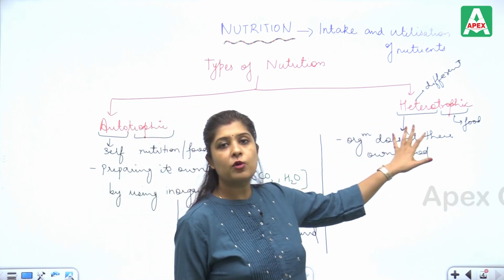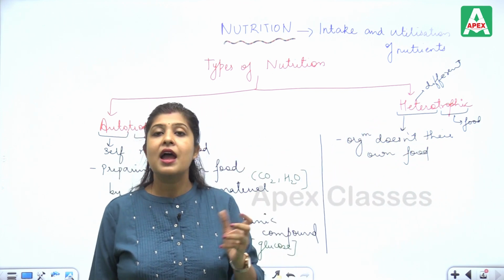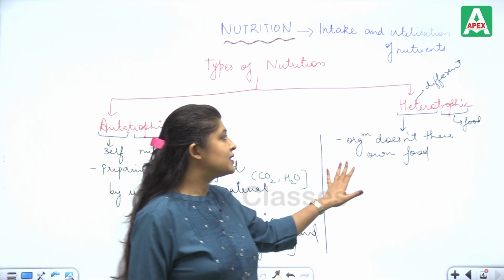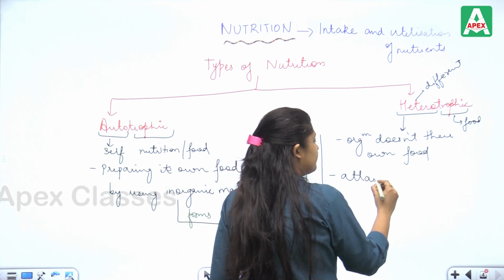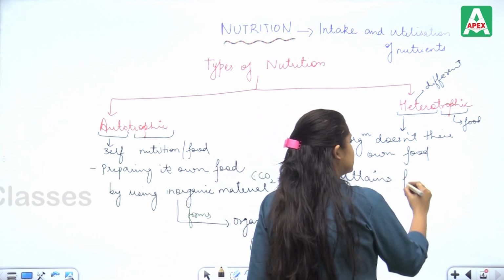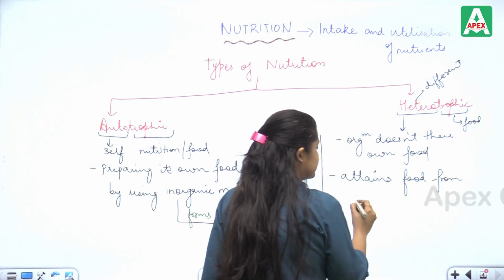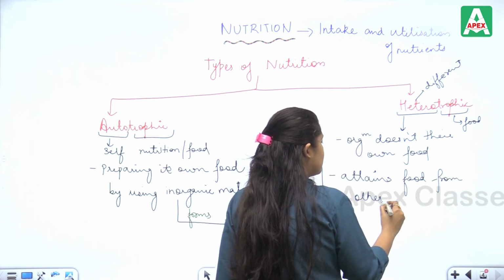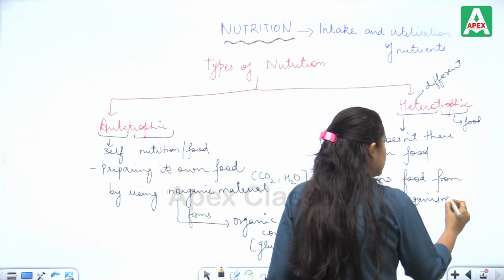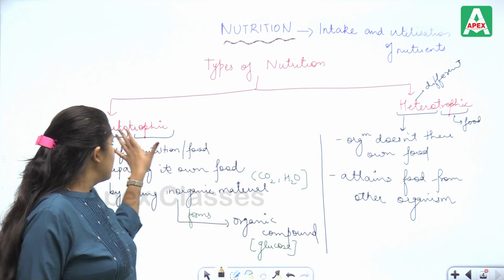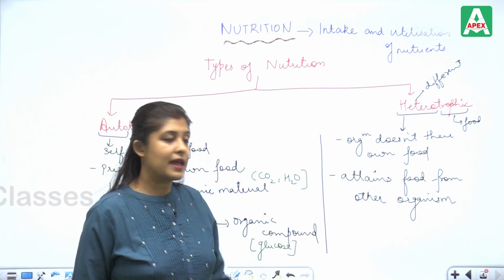So heterotrophic mode of nutrition is one in which the organism attains food from other organisms and utilizes it. Clear till now? Autotrophic is self-nutrition; heterotrophs attain food from other organisms.